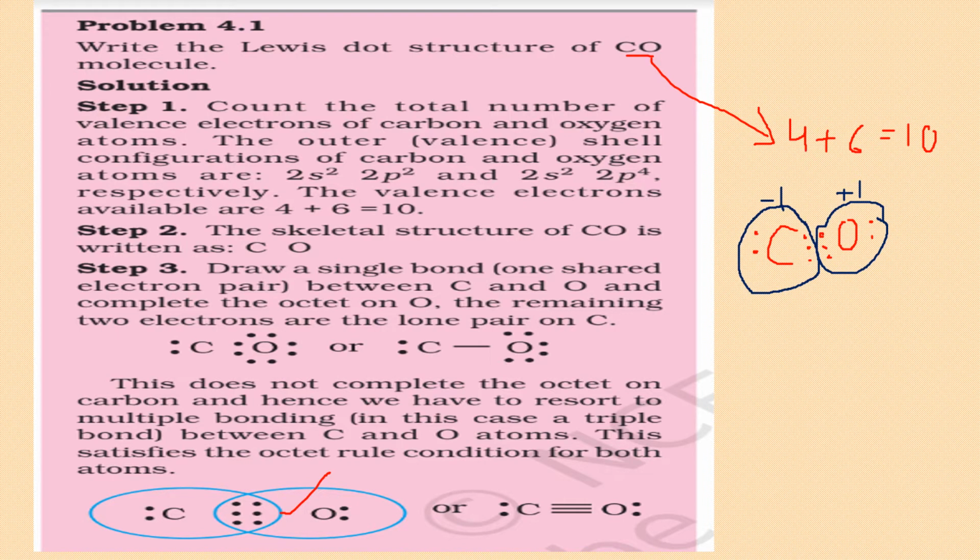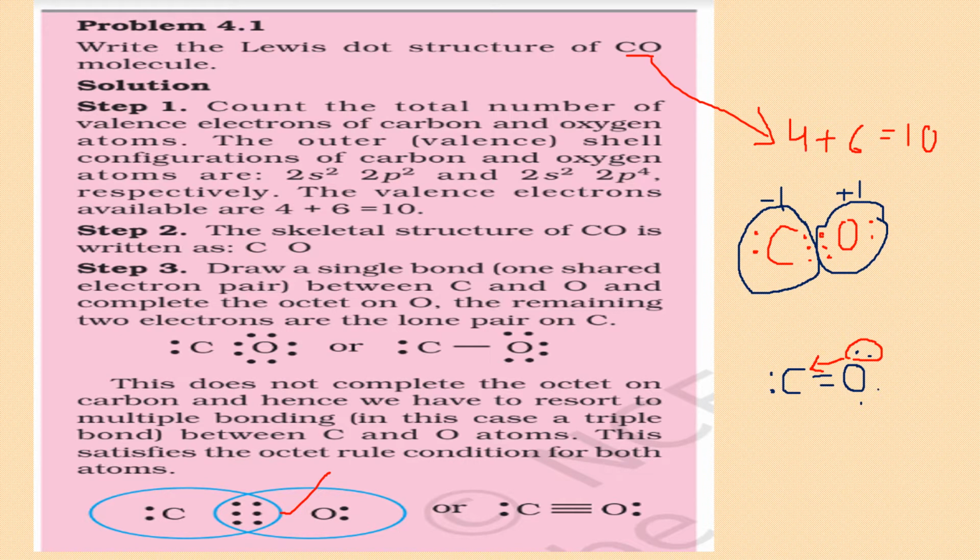One more thing you can notice from here: if you compare carbon and oxygen, oxygen is more electronegative, but still here in the structure, oxygen is getting a positive charge. You will understand all this later when you discuss another type of bond, which is the coordinate bond. I'm giving you an idea here. If I draw the structure with a double bond, so 4 electrons in the middle, 5, 6, and then you have 7, 8, 9, 10, the octet of carbon is not yet complete. So what happens? Oxygen offers its lone pair and makes a coordinate bond.